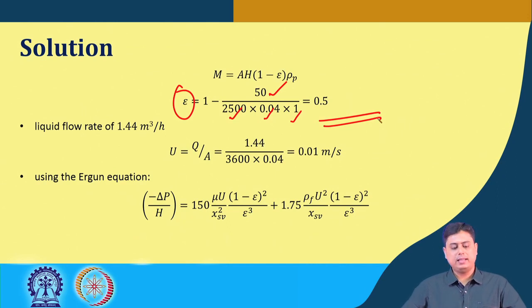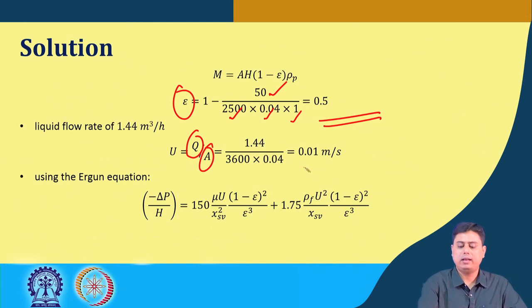Then the second part, it says when the liquid flow rate is 1.44 meter cube per hour, what is the pressure drop across the bed? For that we need the superficial velocity, which is again simple to derive, which is the volumetric flow rate divided by the cross sectional area through which flow is happening. In this case, the value comes out to be 0.01 meter per second, the superficial velocity. This is what we require in the Argand equation.